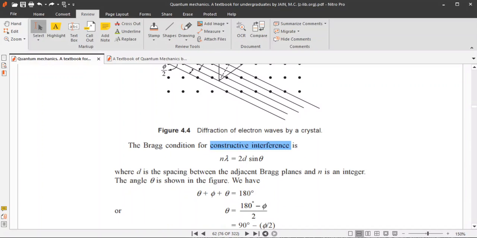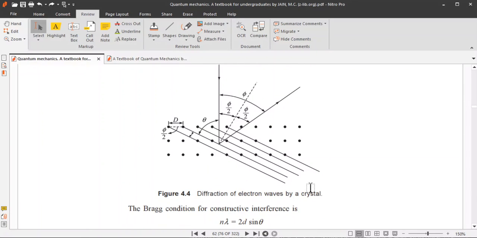So d is the spacing between the adjacent Bragg planes, and what is n? n is an integer, and it is the order of the interference. And what is theta? Theta is the angle. This one is theta. This one is theta.